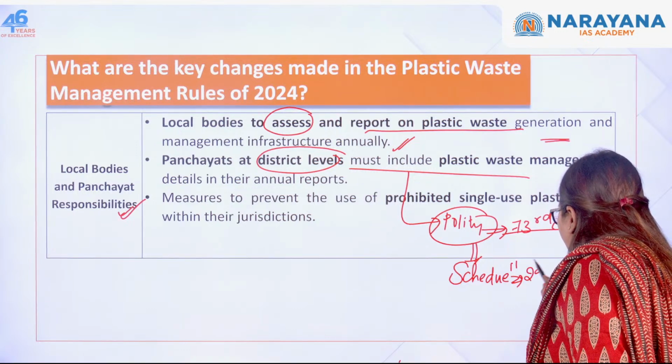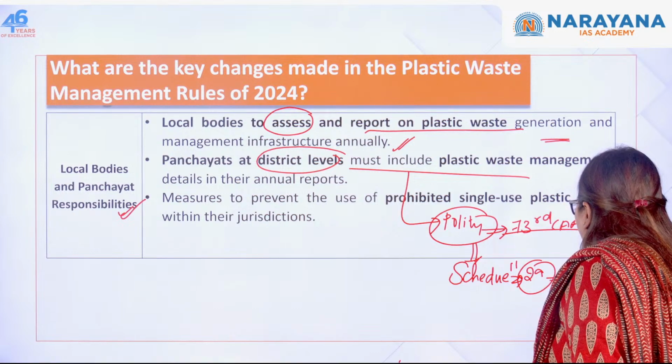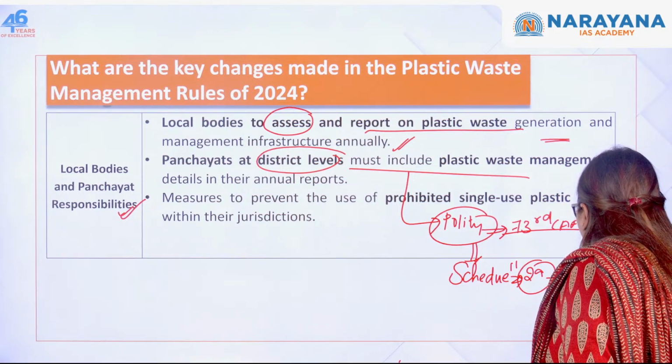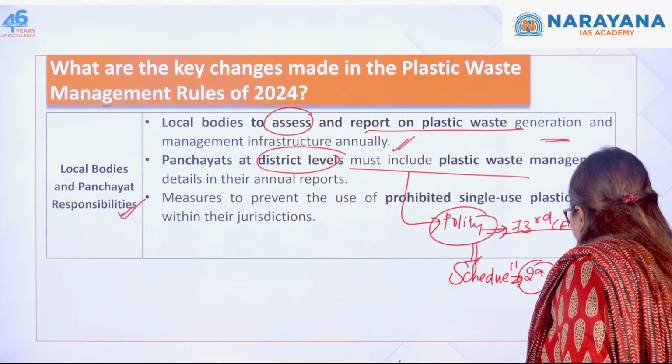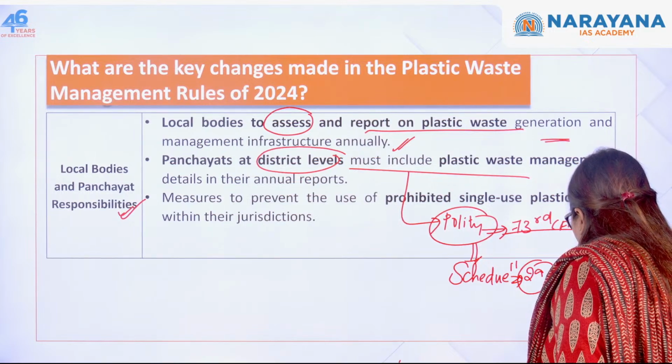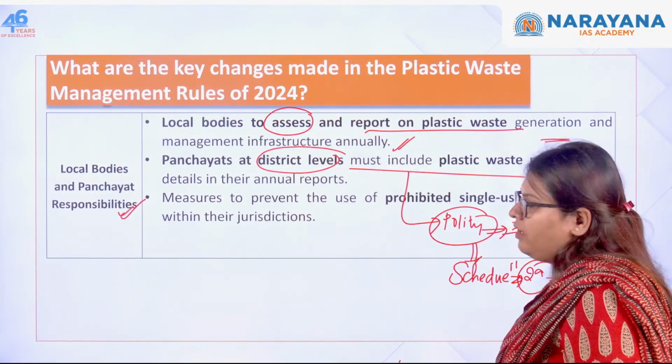This Schedule 11 introduced 29 items of functional activities that the Panchayati Raj must undertake.